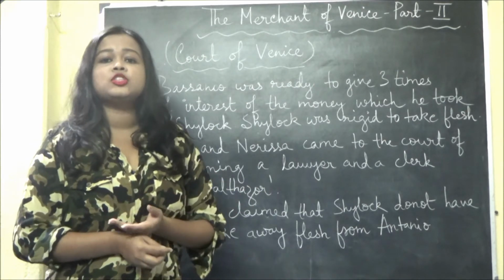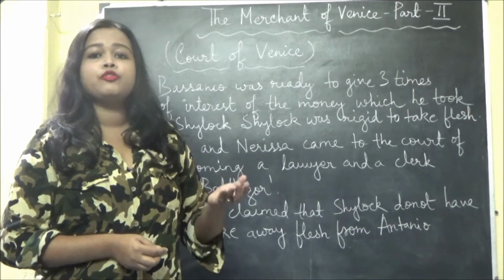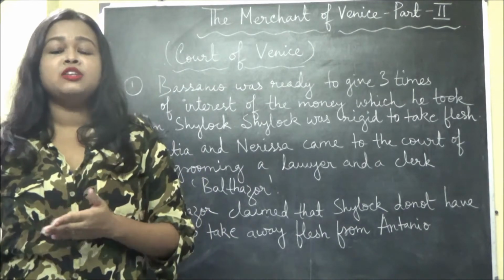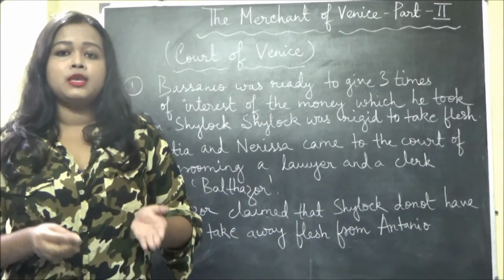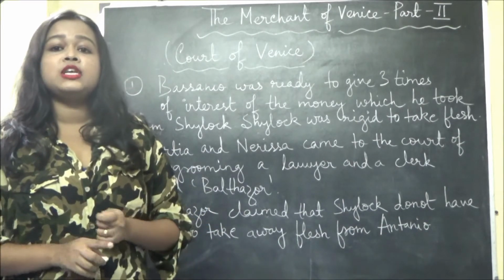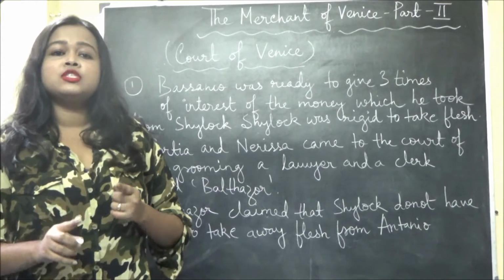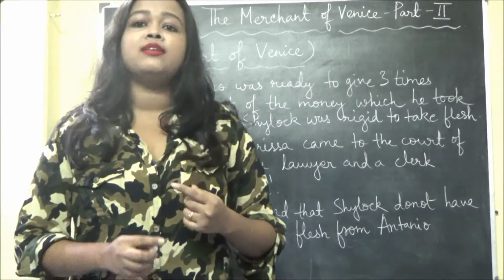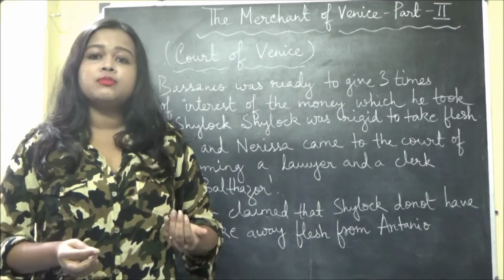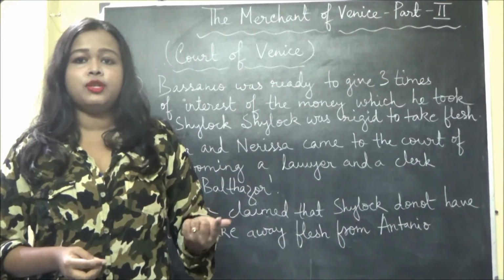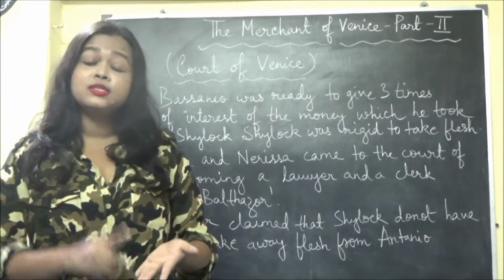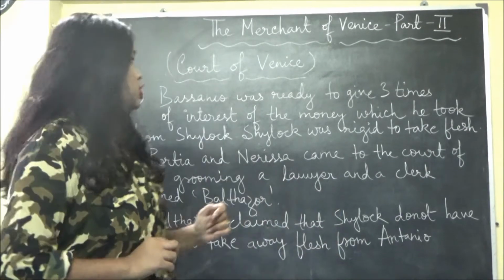But Shylock was very rigid. He said it was not the deal. The deal was that if you are not able to give the money at the right time, then I will take one pound of flesh from Antonio, and that decision will be final.